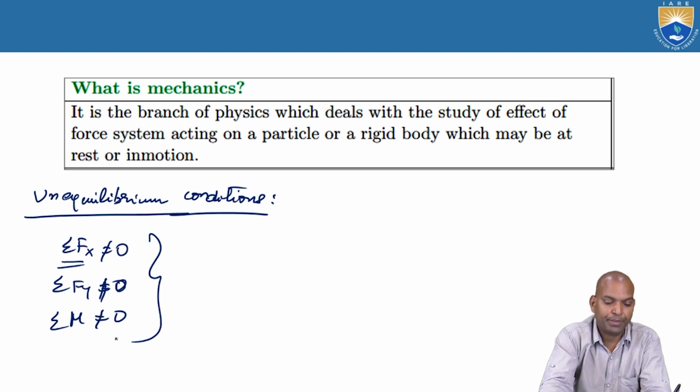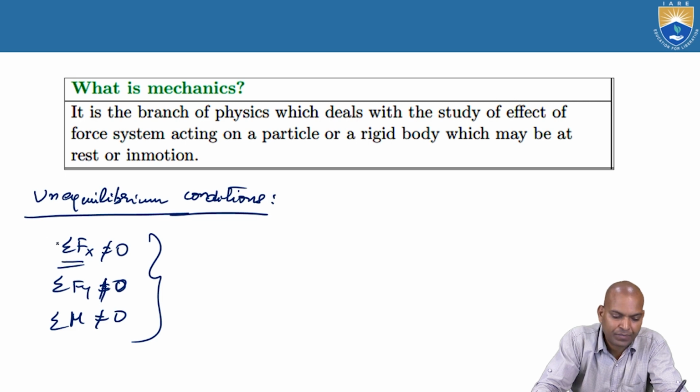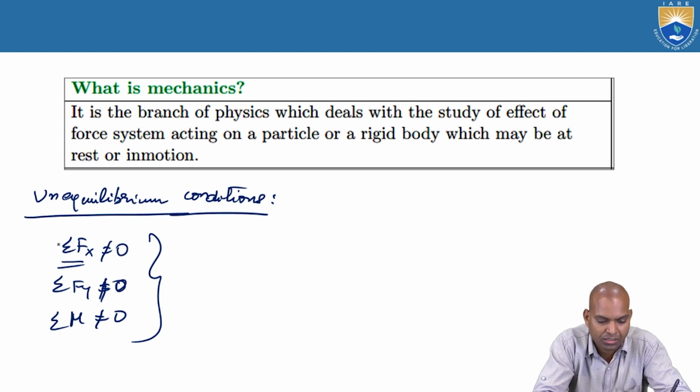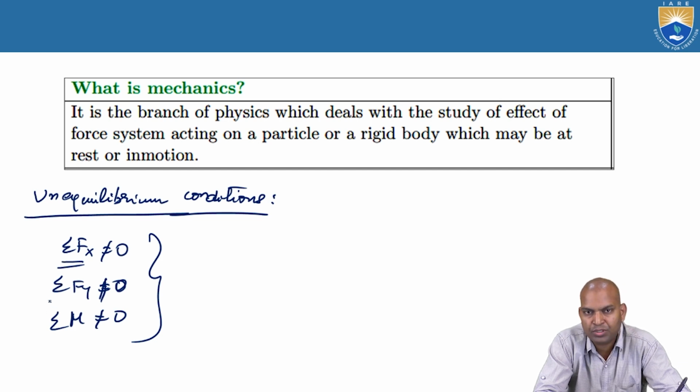What will happen? Σfx is not equal to 0. The significance of that mathematical expression is that the body is not in equilibrium in the horizontal direction. Σfy is not equal to 0 means the body is not in equilibrium in the vertical direction of forces. And Σm not equal to 0 means the body is not in equilibrium in moment conditions.